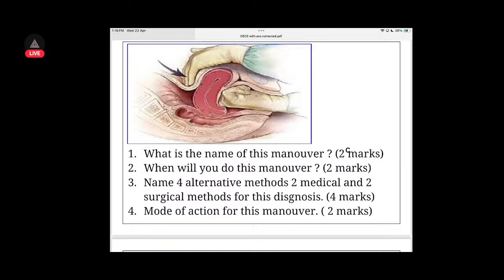So 4 alternative methods. Okay, B-Lynch, you can provide a balloon catheter, Foley's catheter inside. You can provide B-Lynch. Then uterine artery ligation I told, and there are 3 types I told, and one more maybe.